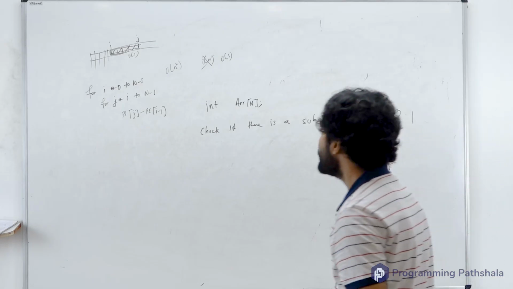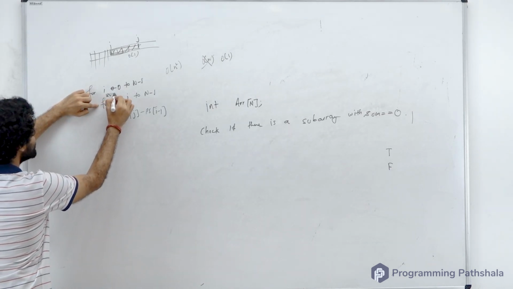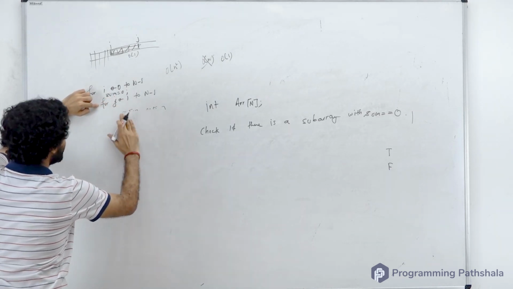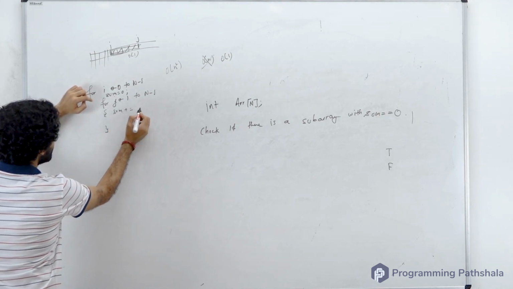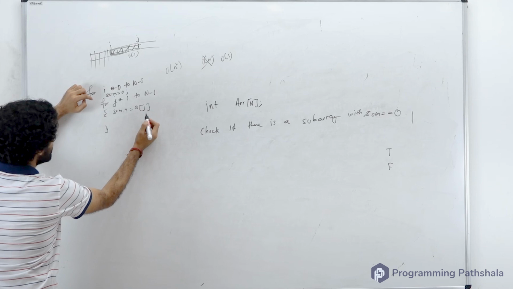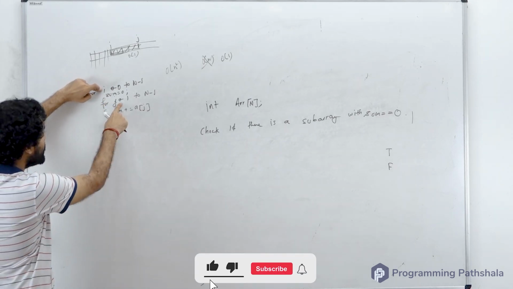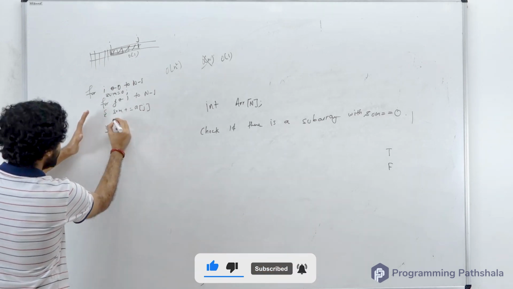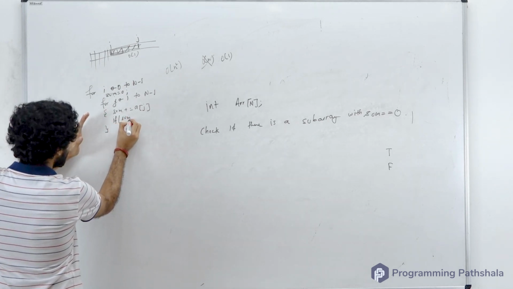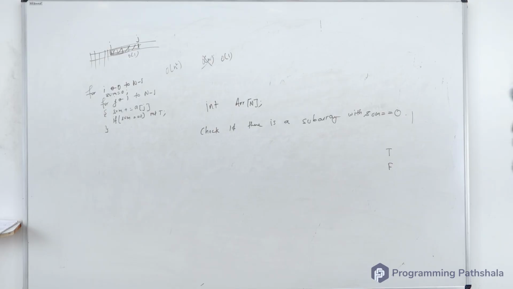Before starting the inner loop, you will initialize the sum to 0, and in every iteration of the inner loop, you will do sum plus equals a of j. So for a particular i and j, this sum would contain the sum from i to j. Here you check if the sum is 0, then you return true. Simple, common sense, right? Cool.